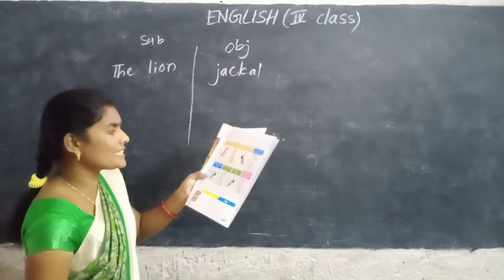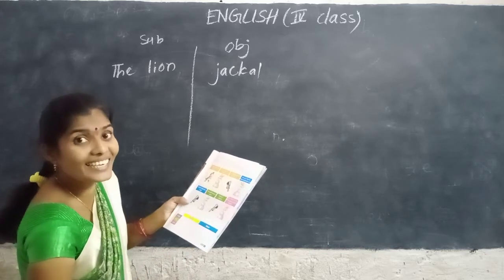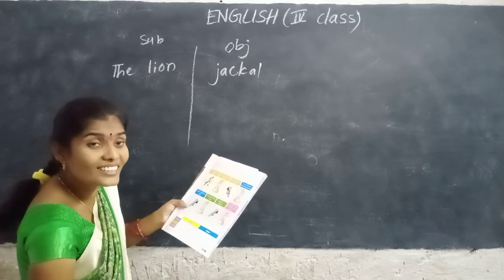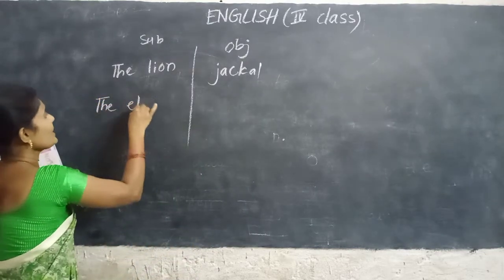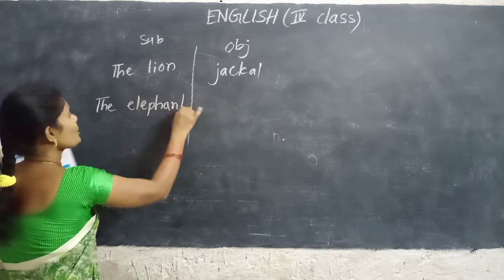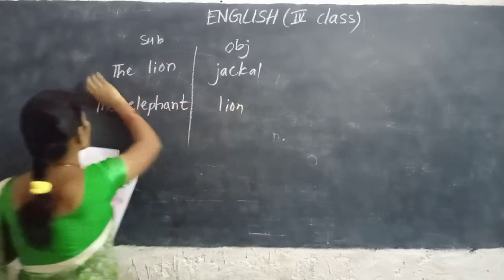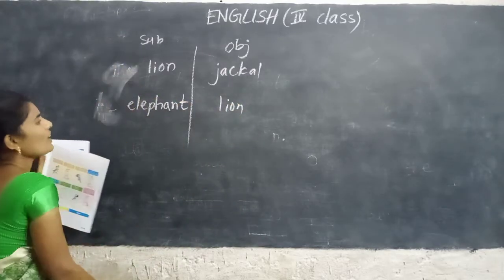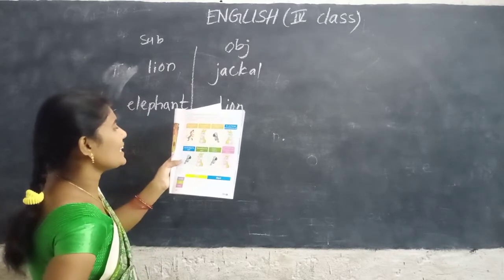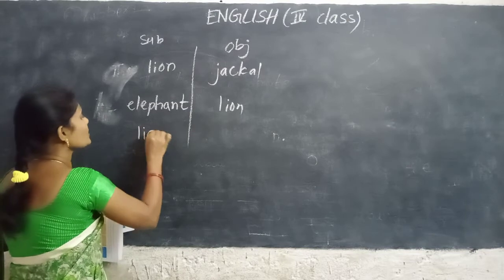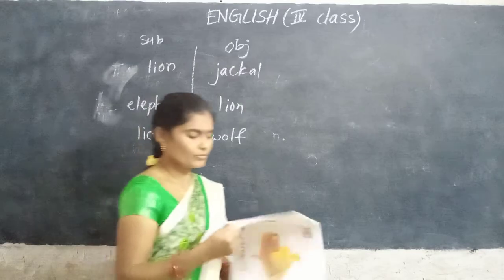Next, what did the rabbit say? The rabbit said that the elephant killed the lion. Okay, what is the subject? The elephant is the subject. What did she kill? Lion. Lion is the object. Elephant and also lion. Parrot. What did the parrot say? The lion killed the wolf. Here lion is the subject. Wolf is the object. Okay? Complete.